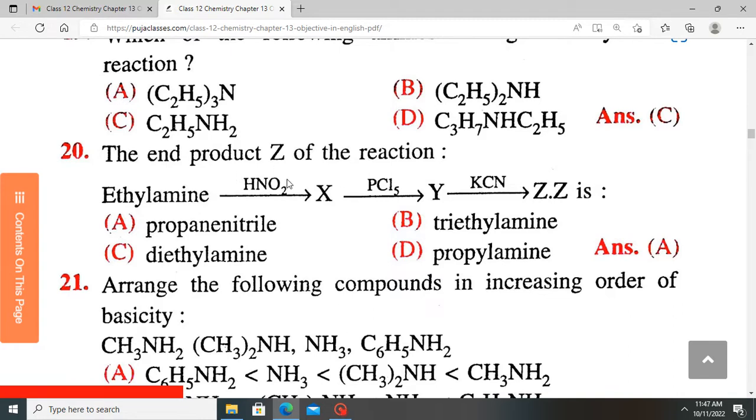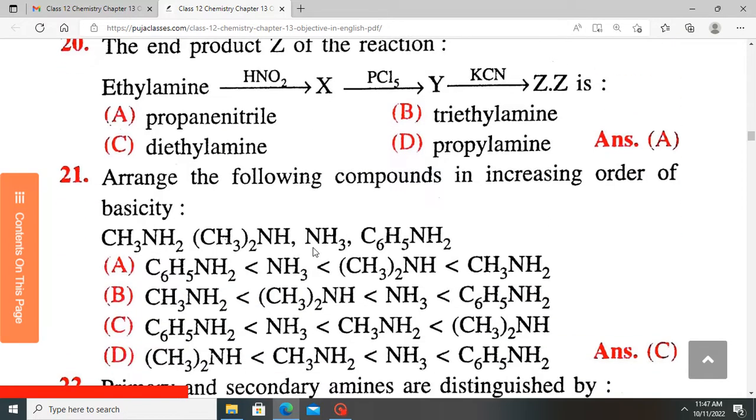Addition of nitrous acid to an amine gives a diazonium salt. Diazonium salt plus PCl5 is a halogenation reaction which adds chlorine to the compound to produce a chloride. Then replacing the chlorine with the cyanide gives a nitrile. We get propyl nitrile as the resulting compound Z.